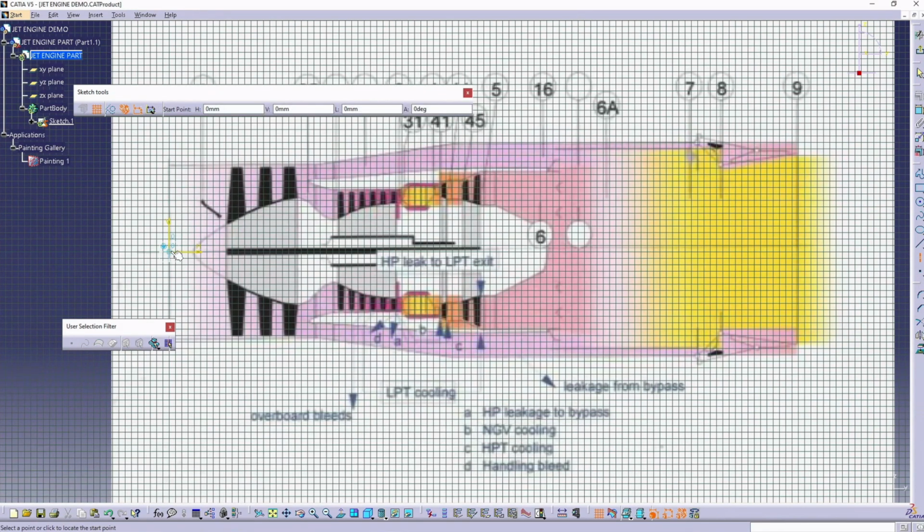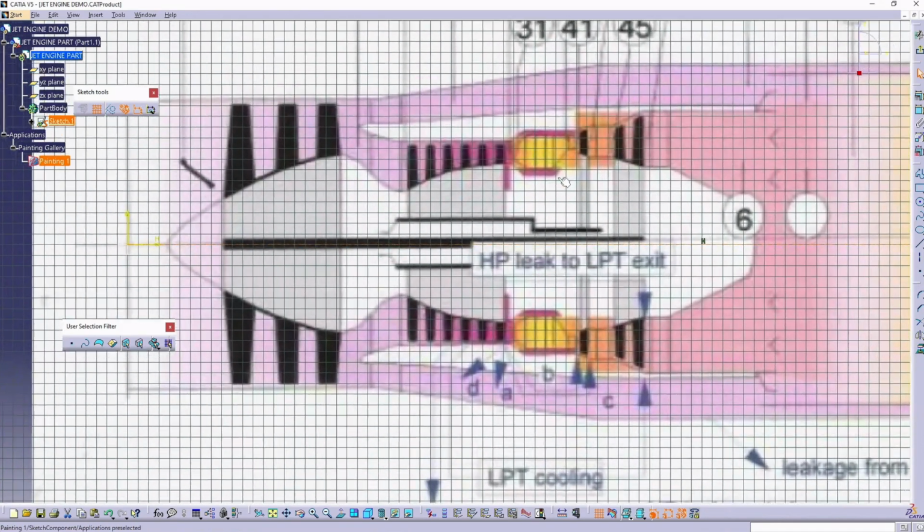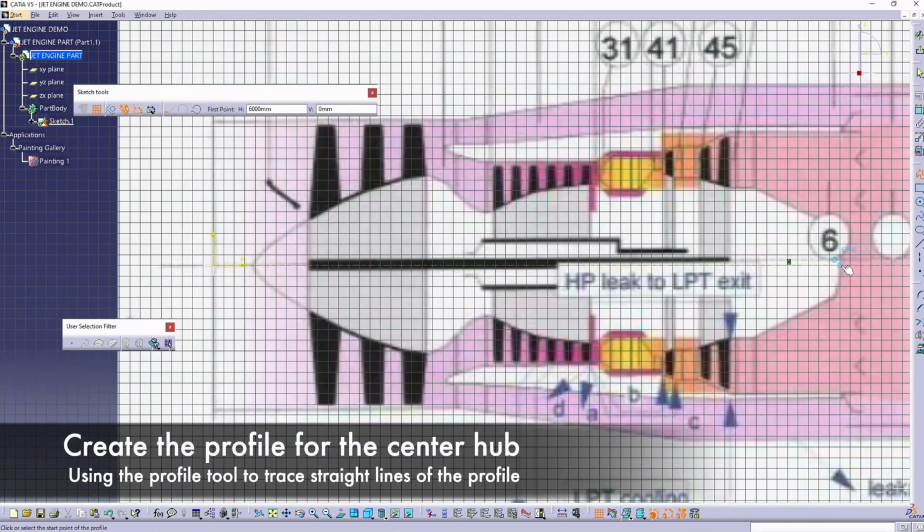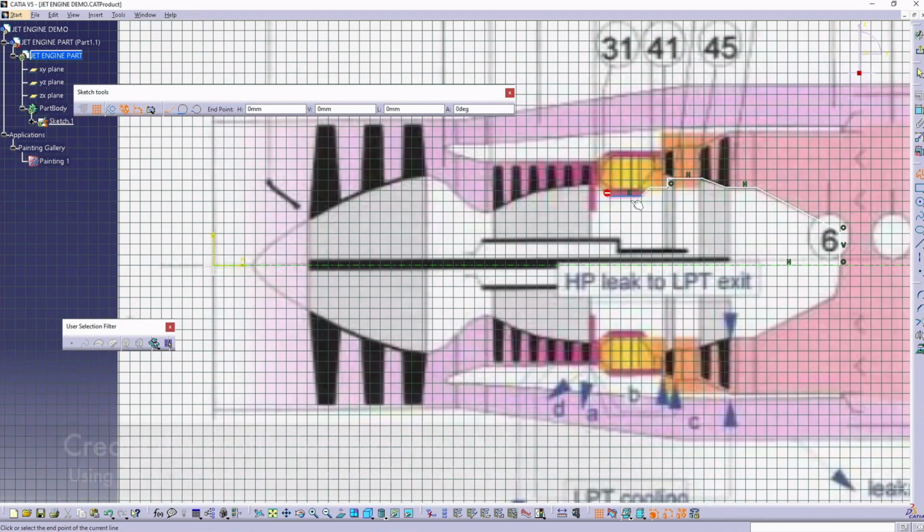Start with an axis that lines up with the axis on the image. And we start creating the profile using our profile tool. For the straight edges, we simply start at the axis and we more or less trace the image that we are interested in.